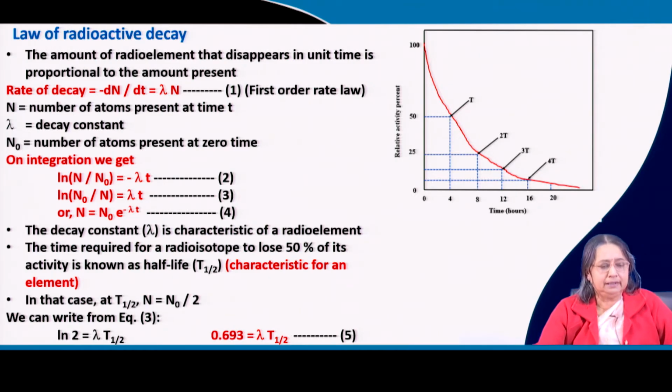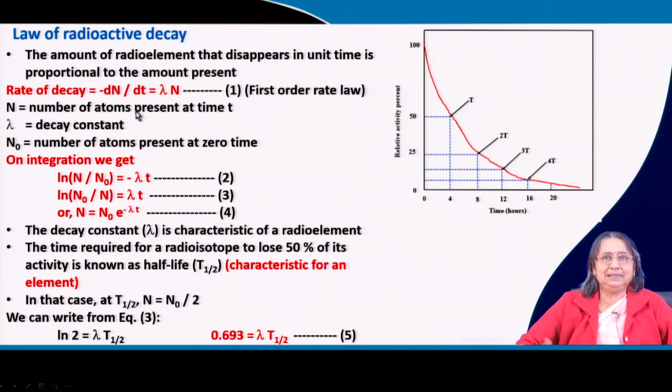In a chemical reaction we usually write the specific rate constant by small k, but here we write lambda. This is also a specific rate constant, but here we call it the decay constant because it is radioactivity.